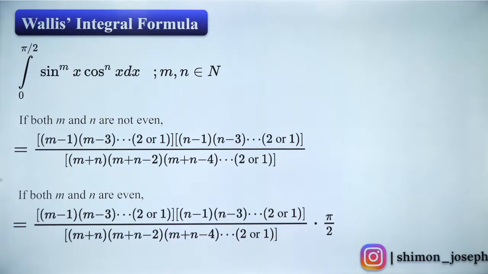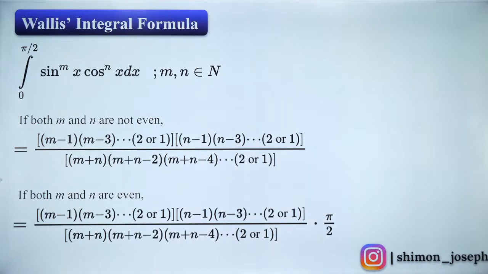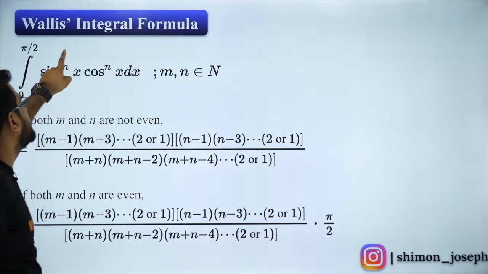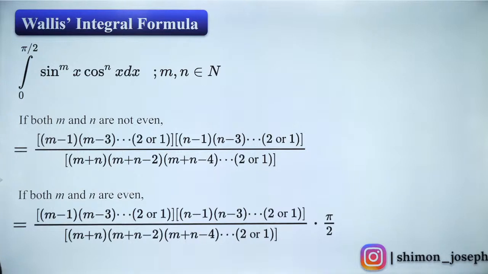But please remember again that this method is applicable only for 0 to pi by 2. Wallis formula is used only for 0 to pi by 2, sine to the power something x, cos to the power something x. Got it? So only under these circumstances you can use it.